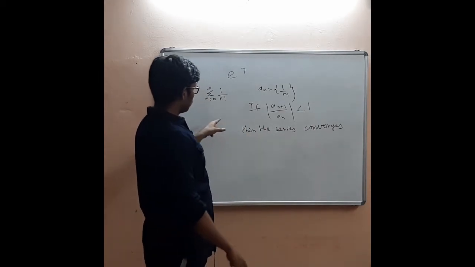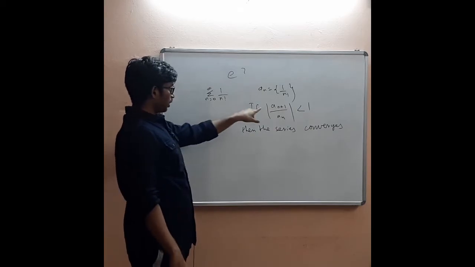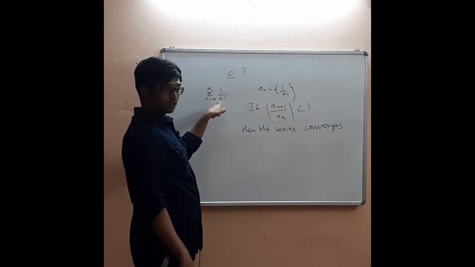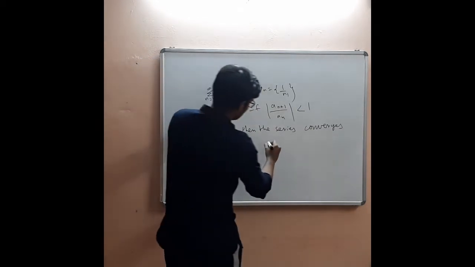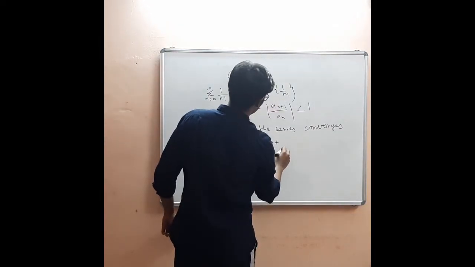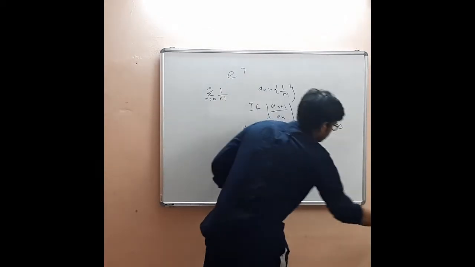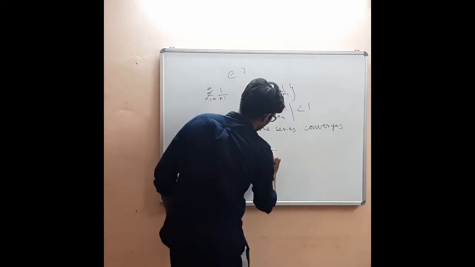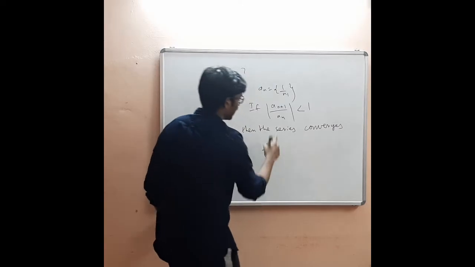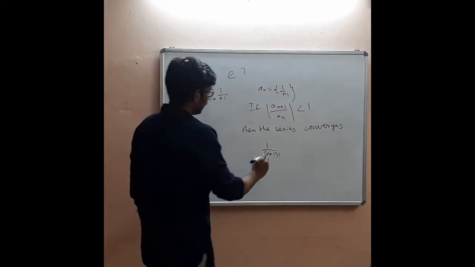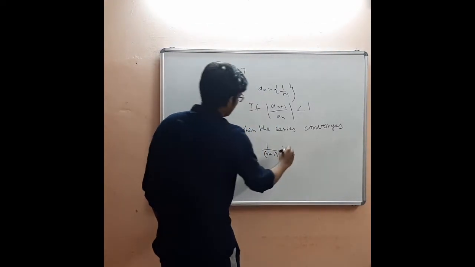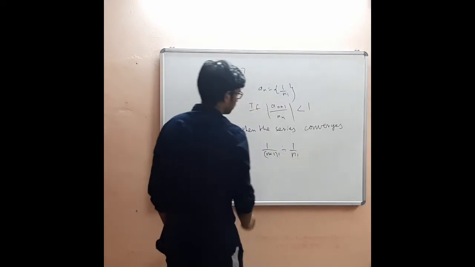So what is a_(n+1) here with respect to this series? It is nothing but 1 by (n+1) factorial, right? a_(n+1) divided by what we have, 1 by n factorial, right?